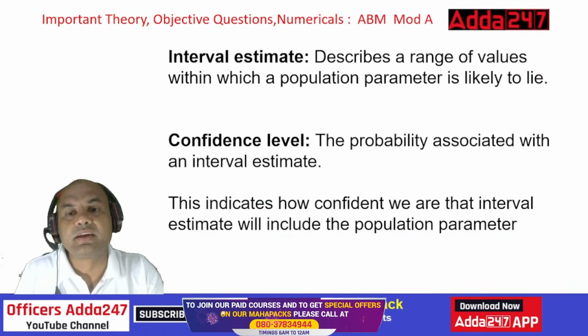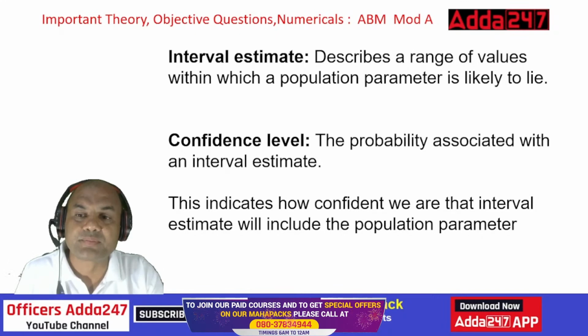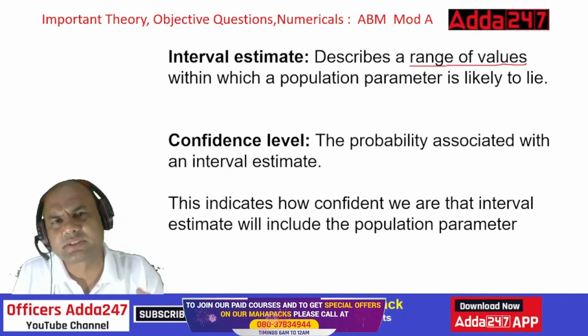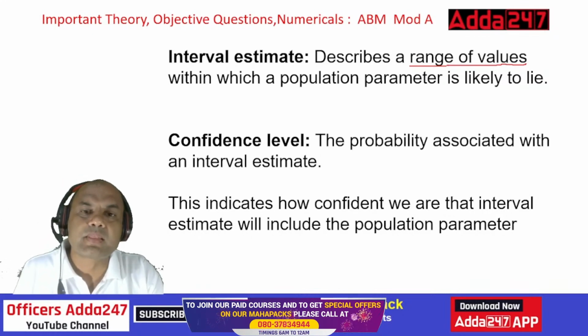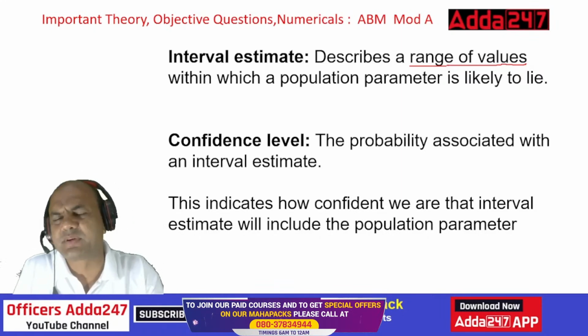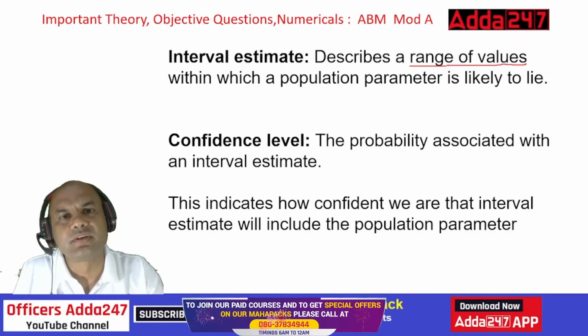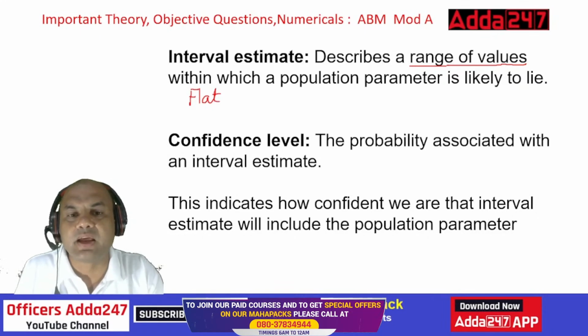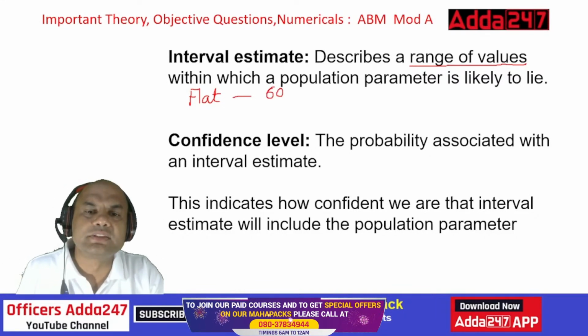Interval estimate describes a range of values within which the population parameter is likely to lie. Range of values, range. What do you mean by interval estimate? I'll give a simple example. Let's say the flat or the house in which you are living, I am living. Let's say the flat's price is right now 60 lakhs. Keep it a simple, smaller figure, 60 lakhs.